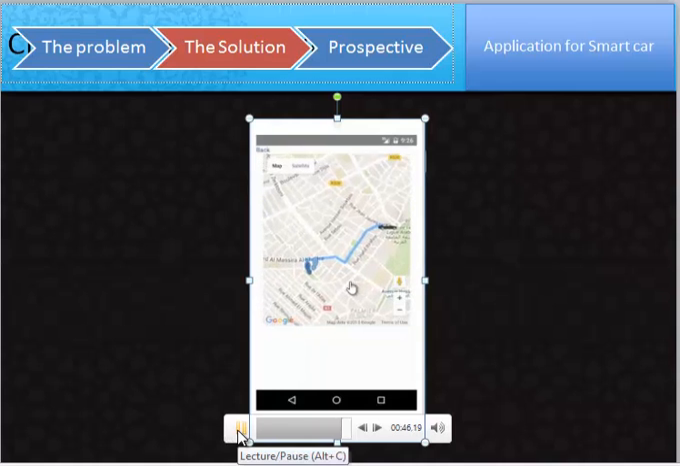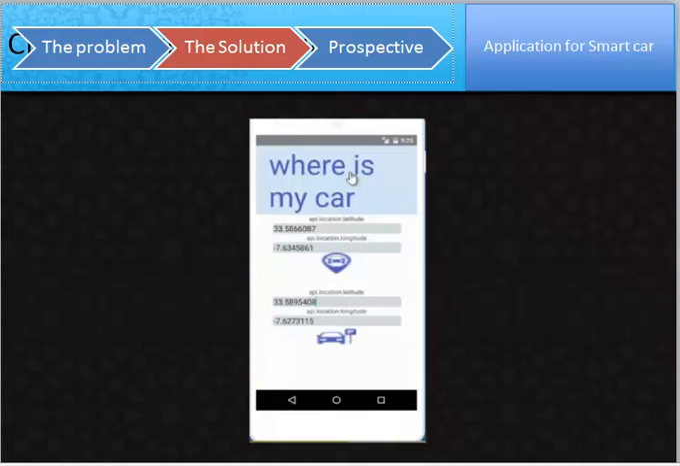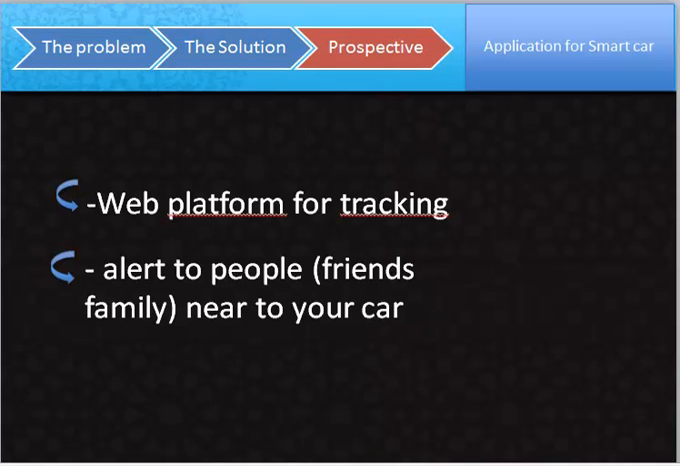Other tools are in development to be added in the application. The first one allows users of Where is my car to check the tracking of their cars in a web platform. And the second one is when the user parks his car, his friends and family, if they are near this car, get an alert.